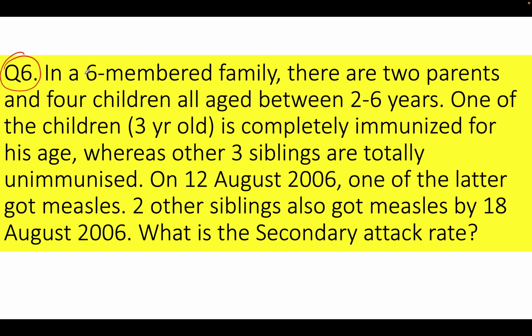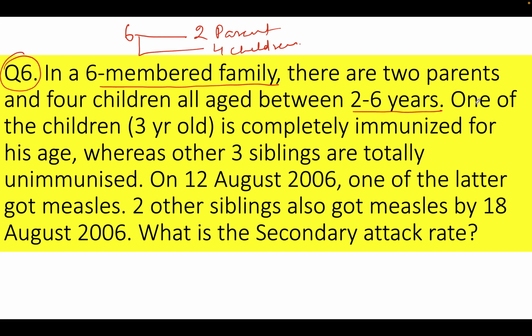It's very easy. Now in these questions, in a six-member family, there are two parents and four children. The four children are in the age group of between 2 to 6 years.